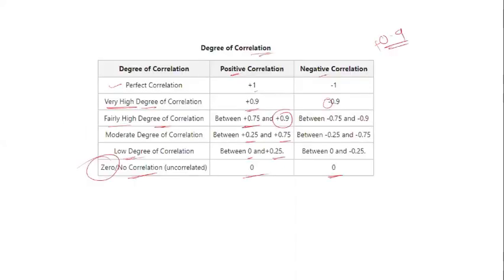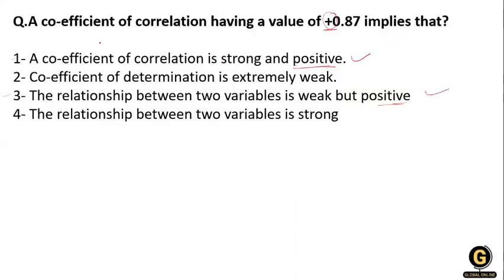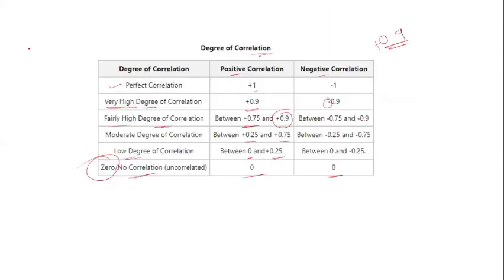This question is asked in many exams. So in this question, the data is 0.8, so it is a strong correlation, and the sign is positive, so it is a positive correlation. So option number 1 is the right answer for this question.